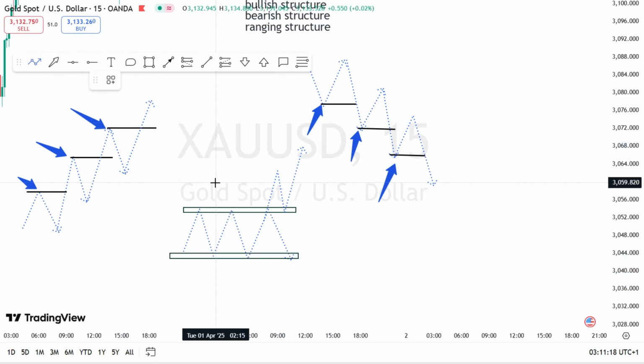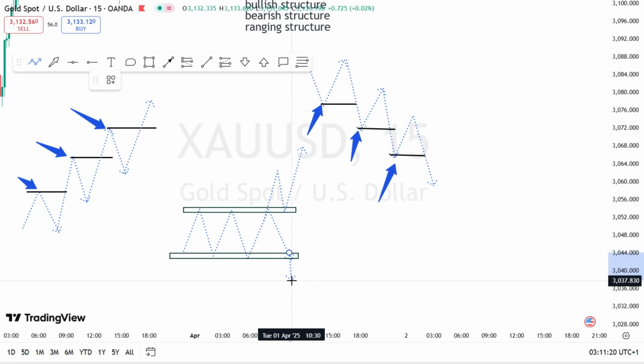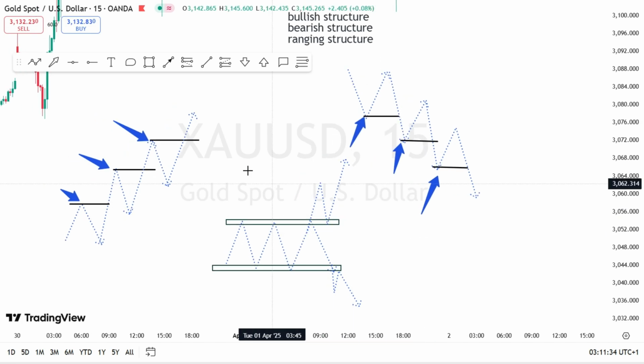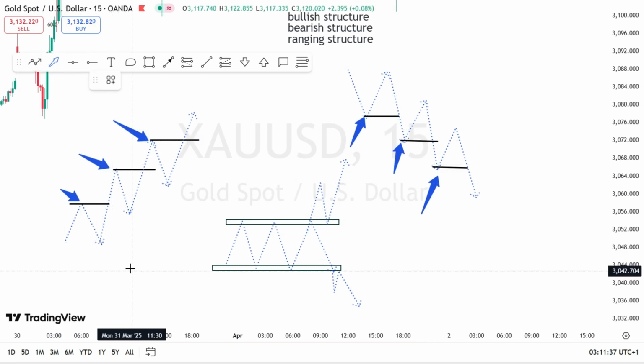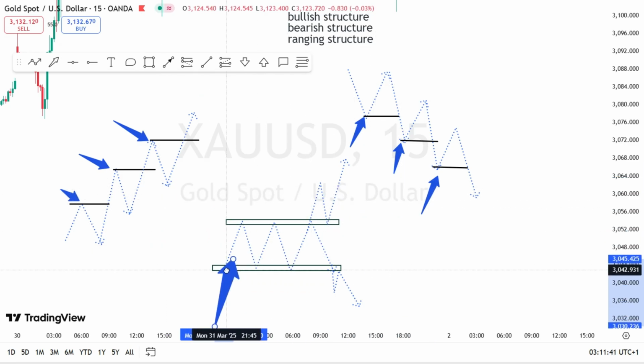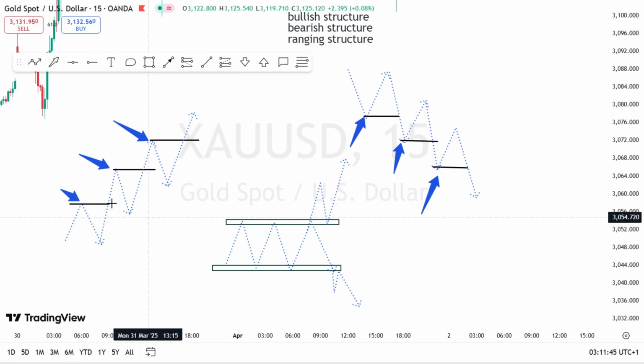The same way, when price breaks out the support and pulls back to retest the support over here, and it comes down again to break out this low, it means the market is forming what? Bearish structure. So that's it. You have your bullish trend, you have your bearish trend, and you have your ranging market.